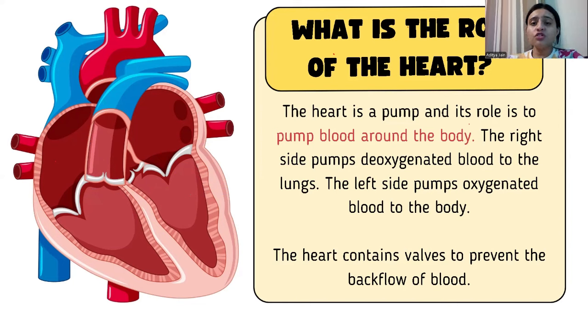But what is oxygenated blood and deoxygenated blood, and why am I referring to this whole heart structure as left and right? Let us see. I'm going to ease your learning by explaining the structure of the heart, and how these tubular structures, the blood vessels, are connected to the heart. It is a very clumsy process, but I'm going to make it simpler for you all. You just need to focus and please be with me.